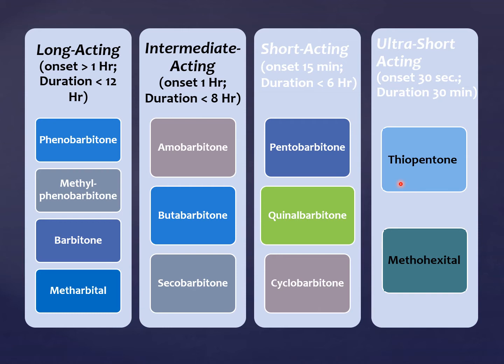As you can see from this slide, the main drug is phenobarbital, which is the prototype drug. And students, I hope by this time you all know what a prototype drug is. It's a drug which represents the whole group, like the CR or the GR of the class. So phenobarbital is the main drug, and I just mentioned in the previous slide that it's a university question: what are the clinical uses of phenobarbital? With that, we move on.